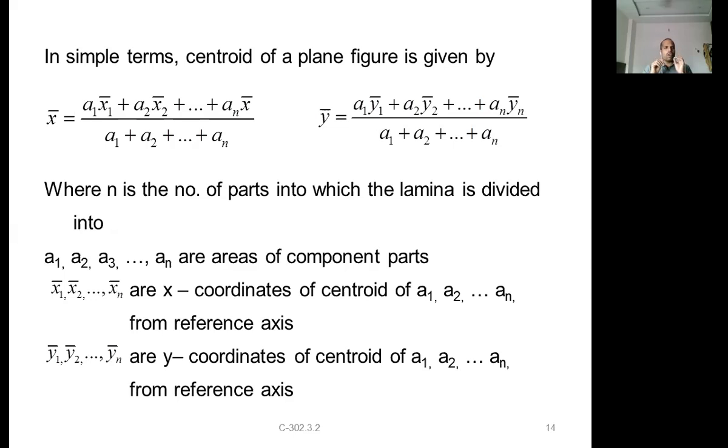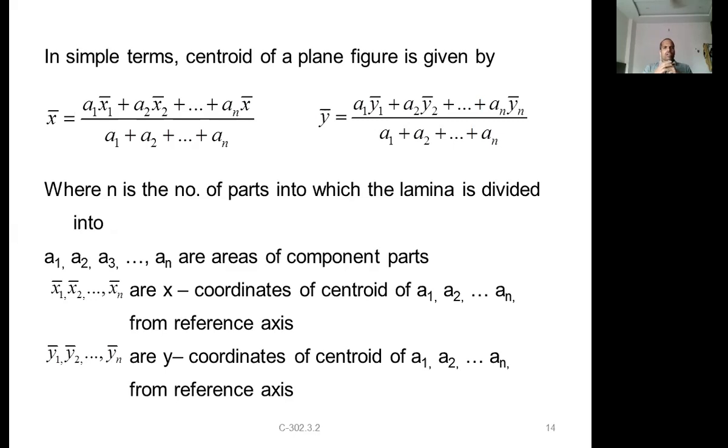Similarly, A2 x2 bar is the area of that figure and x2 bar is its distance from the y-axis. Similarly AN, and A1 plus A2 and so on is the total area of the figure.